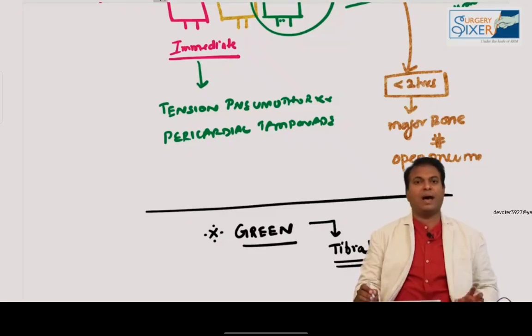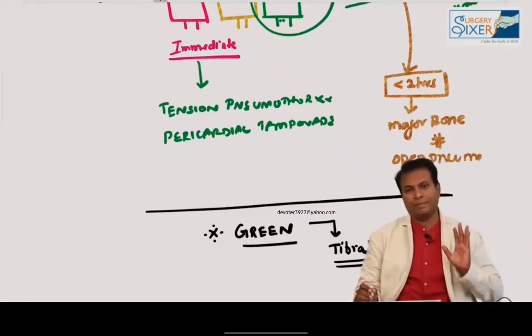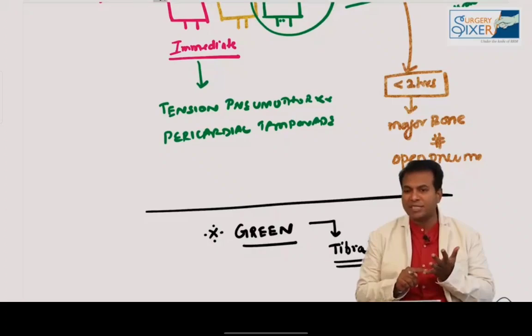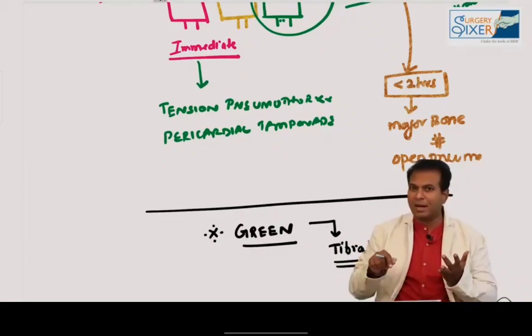And in fact, we will ask them to come to the hospital or go to the hospital nearby. They are going down directly. So that is green. So please don't forget red, yellow, green. Red immediately needs management. Sometimes the management will be started on the spot itself, if the surgeon or a trauma surgeon is there on the spot.